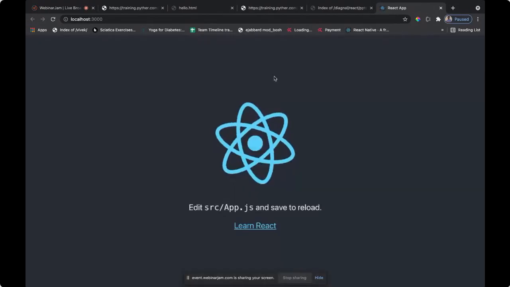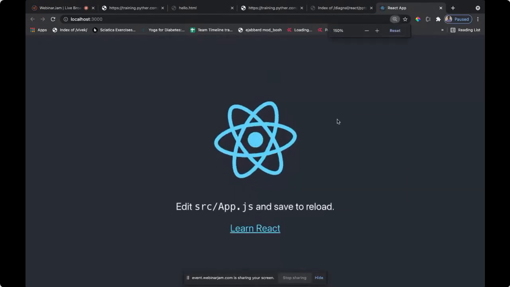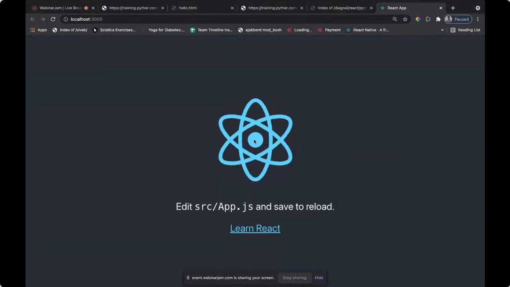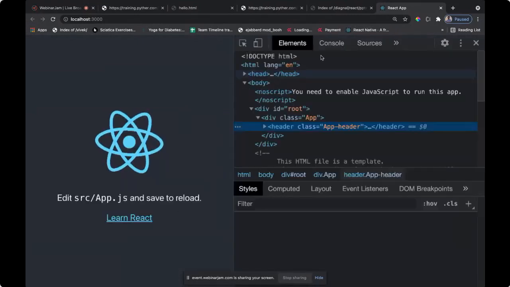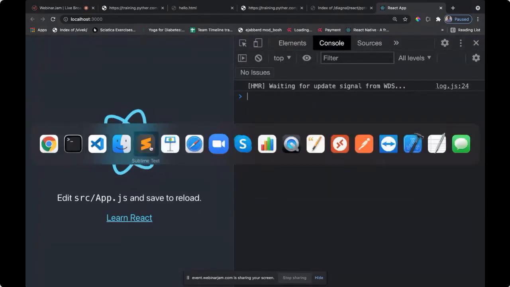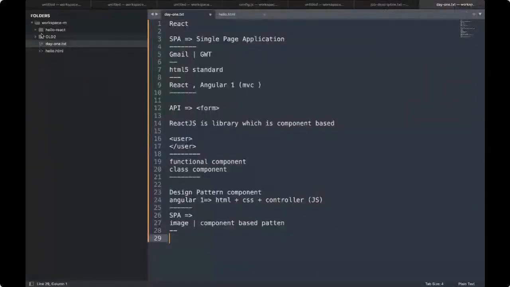I have my hello world example. Let me check. Some example we have. Let's do a quick understanding of this. This example is basically this, and we have refreshed this.